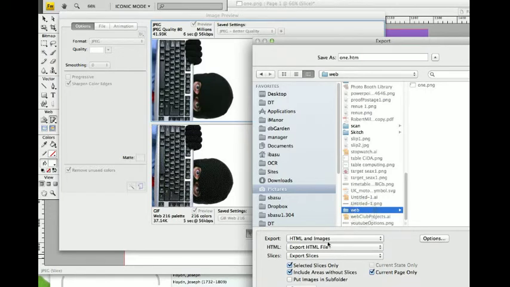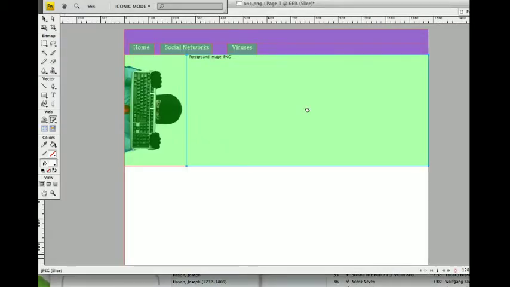And I'm going to make sure that I choose HTML and images, export the HTML, export the slice bits up, selected slices, no, don't want on all the slices, include areas without slices, current page only, yeah, that's all good. I might say put images in a subfolder. It's going to create a folder to put all the pictures in. Export.